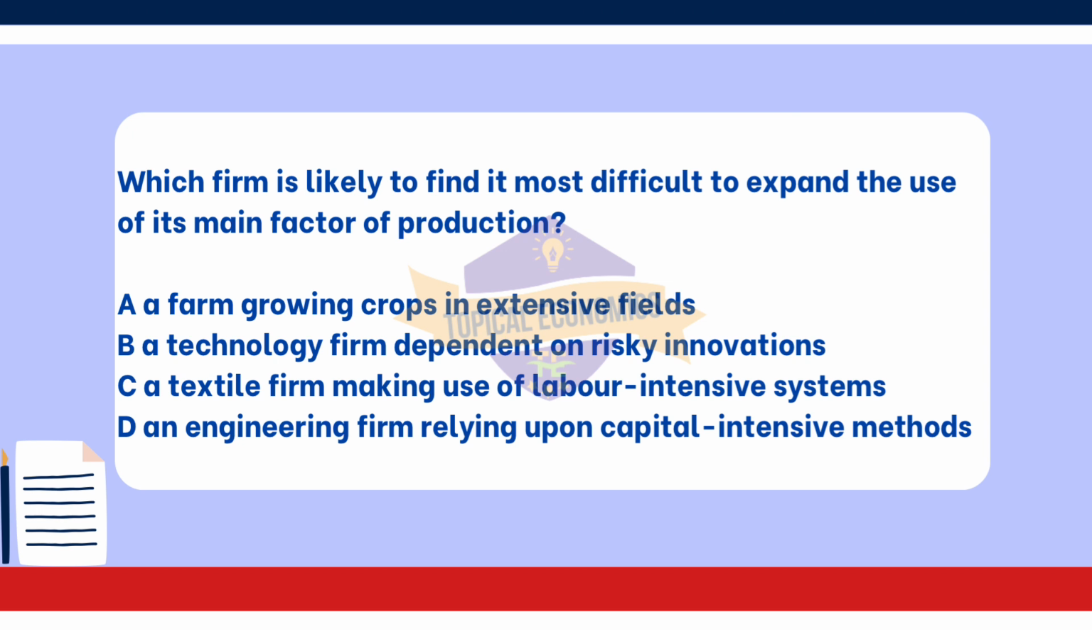Option C. A textile firm making use of labor-intensive systems. Although this firm relies on labor, it has the potential to expand by hiring more workers, provided that the workforce is available. The limitations here may not be as restrictive as those faced by a farm with limited land. Option D. An engineering firm relying upon capital-intensive methods. This firm can often scale operations by investing in more machinery or technology. Capital-intensive firms typically have greater control over how they expand and can do so by purchasing more equipment.